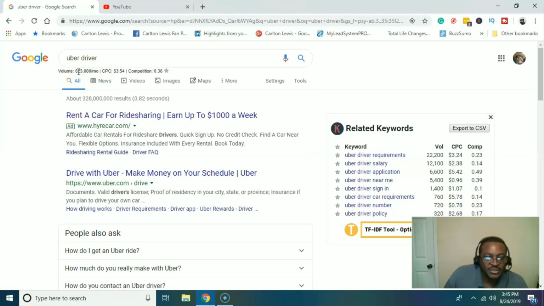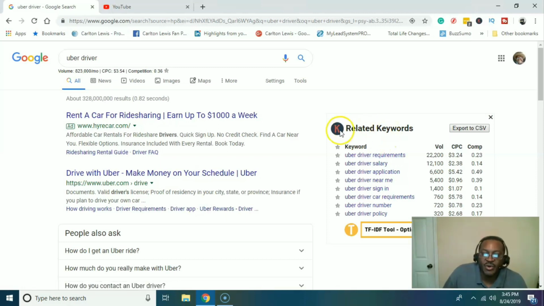So the term Uber driver gets almost 1 million searches a month, right? Over 800,000 searches a month. This is something I saw Kelvin do in this video. He's ranking for this word right here, and a lot of people want to know how he's getting referrals. Well, he did a video. He ranked for this keyword, Uber driver requirements.